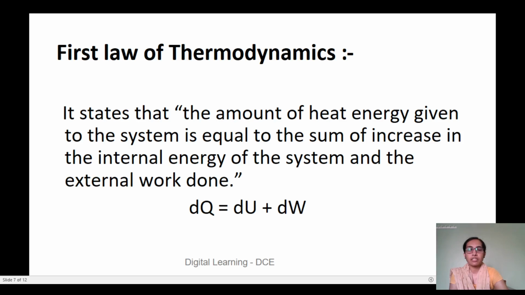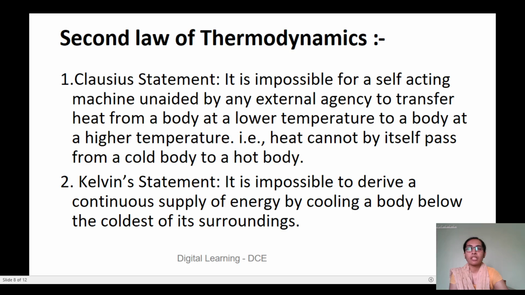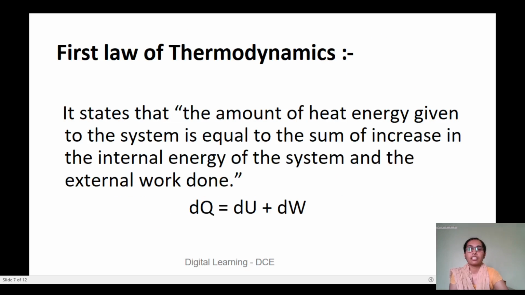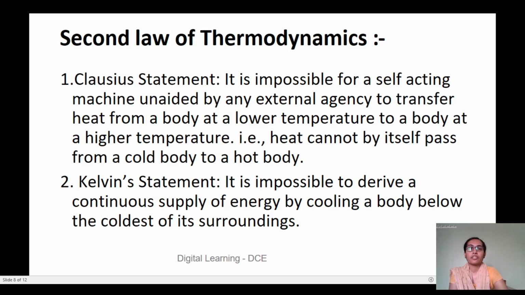Then according to the first law, mathematically we can write dQ equals dU plus dW. This first law is based on the conservation of energy, but it does not tell anything about the direction of flow of heat.